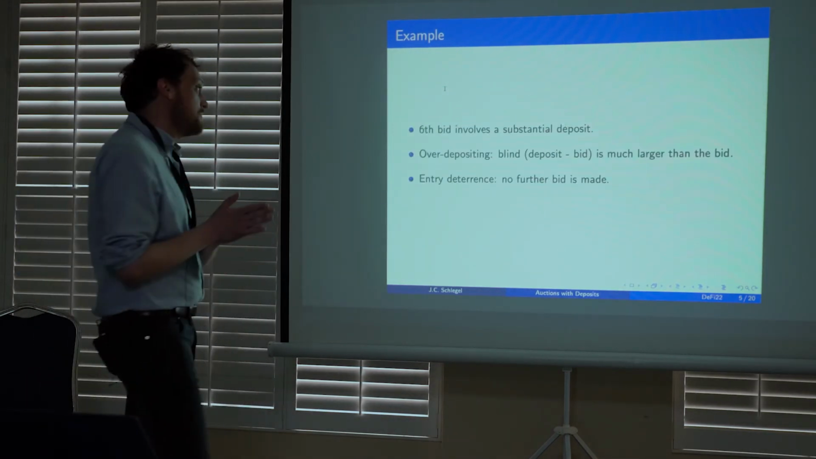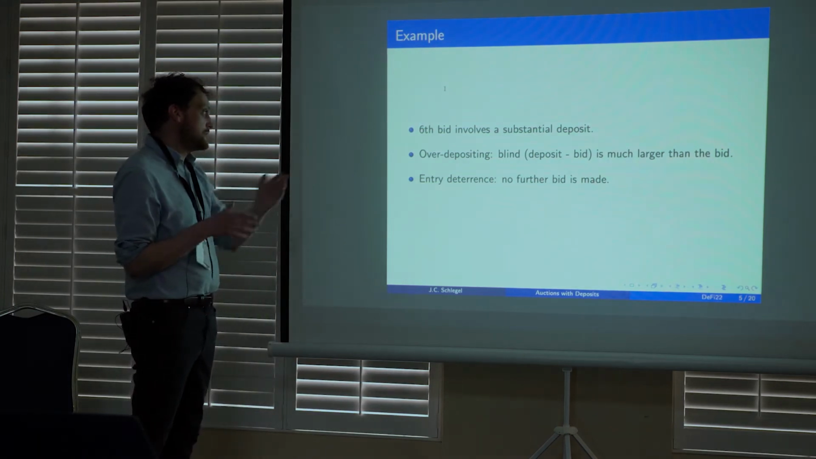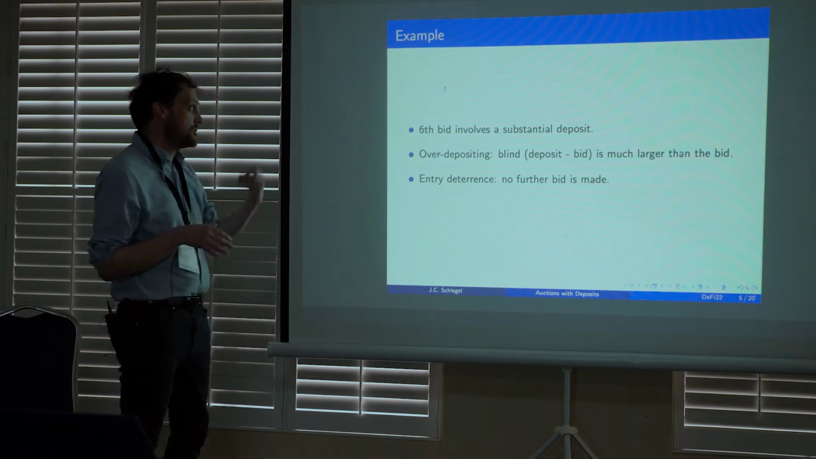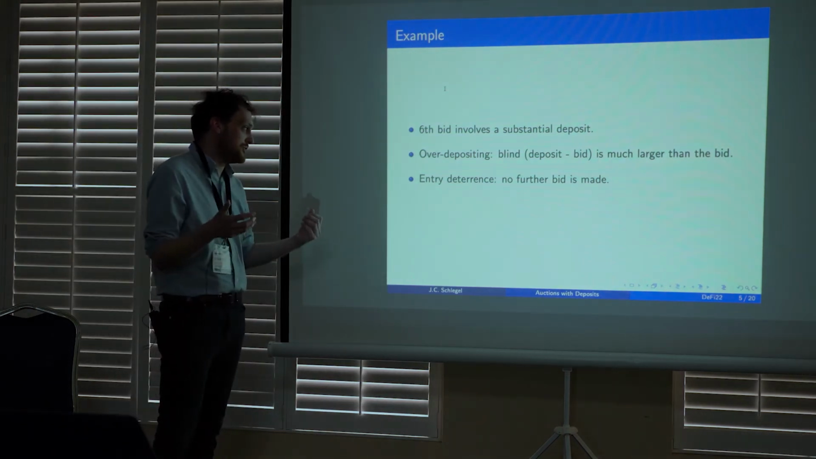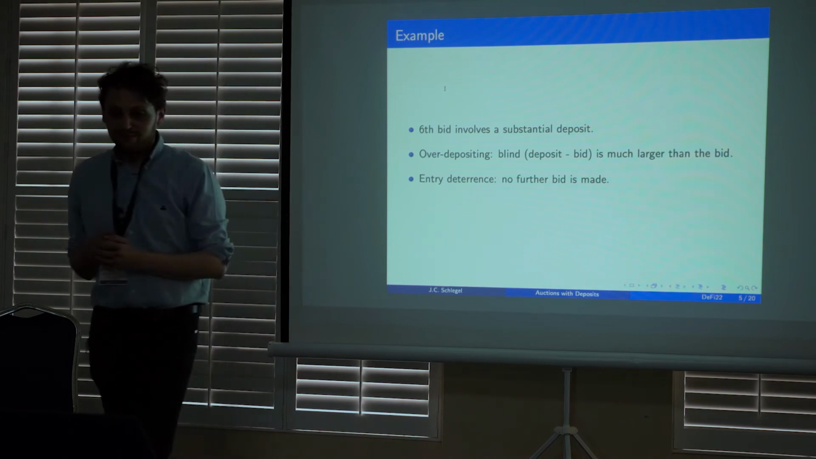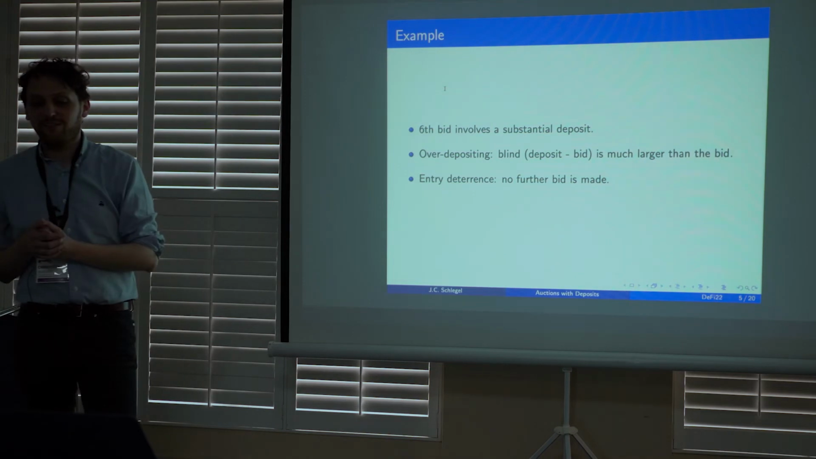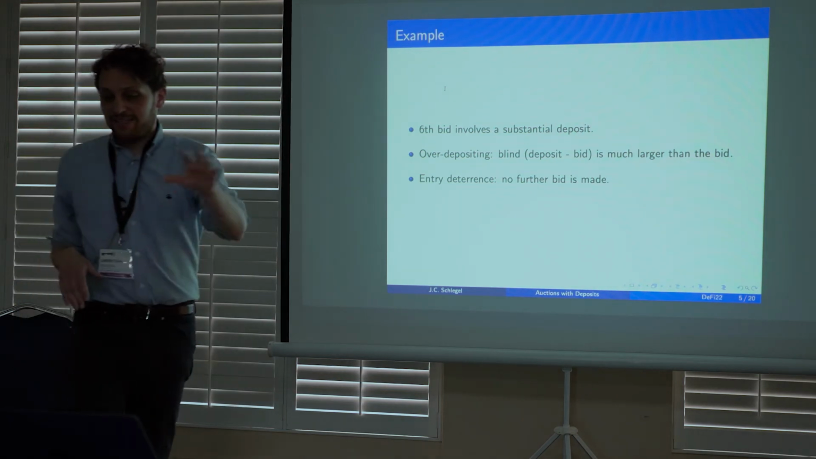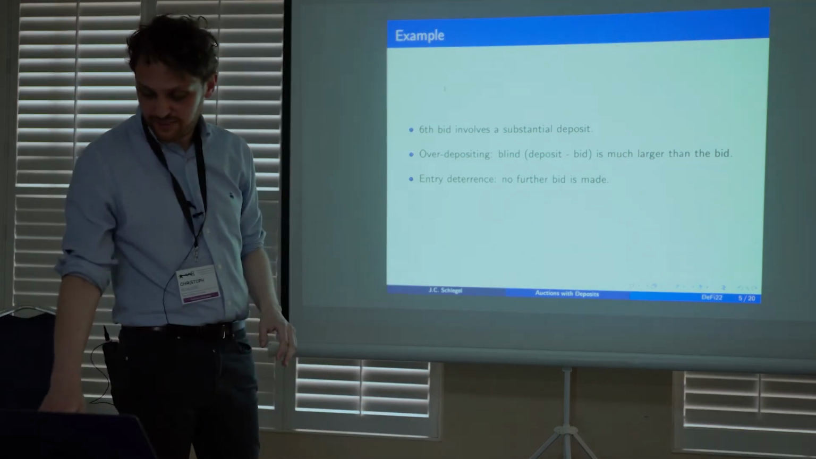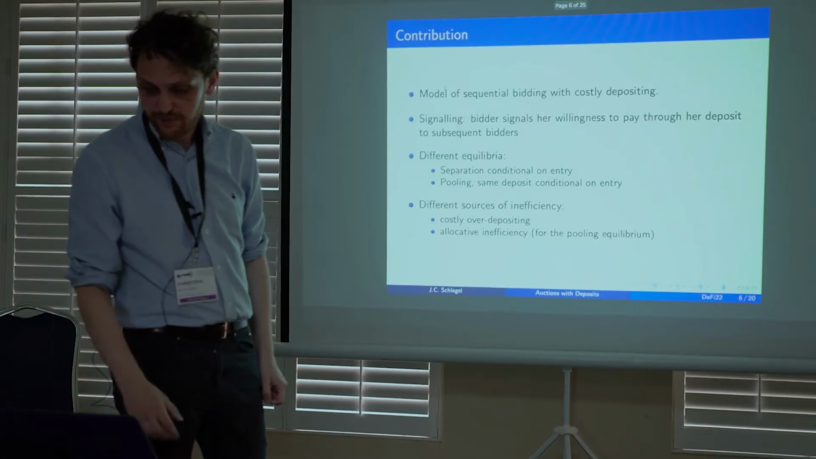So we have this kind of over-depositing in the 6 bid at least, right? And a much larger deposit than the actual bid, and some kind of entry deterrence. Of course, we don't know whether there were actually additional bidders who would have entered the auction but didn't. We don't observe equilibrium behavior, but it's sort of a convincing story. And so no further bid is made, so there's this deterrence through a huge deposit transaction, right?